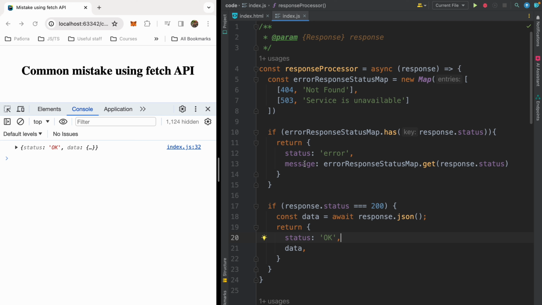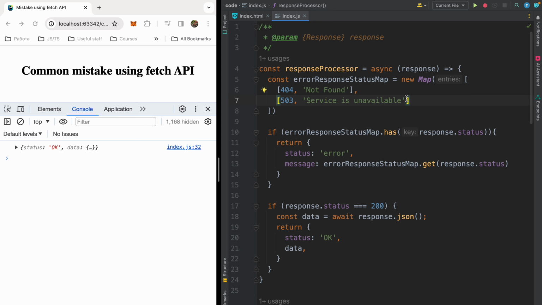As an idea, instead of not found or service is unavailable, you can use translation keys for different locales. For the English locale, we will have not found, service is unavailable. For example, for the Russian locale, we will have информация не найдена and сервис в данный момент недоступен.